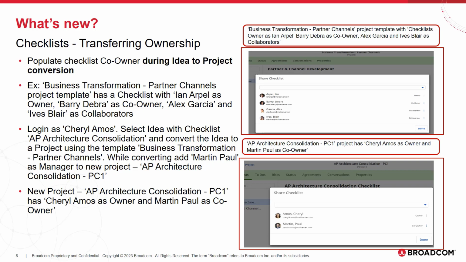Log in as Sherelle Lemos, select the idea with checklist, AP architecture consolidation, and convert the idea to a project using the template business transformation partner channels. While converting, add Martin Paul as manager to the new project AP architecture consolidation -PC1. The new project AP architecture consolidation -PC1 has Sherelle Lemos as owner and Martin Paul as co-owner.